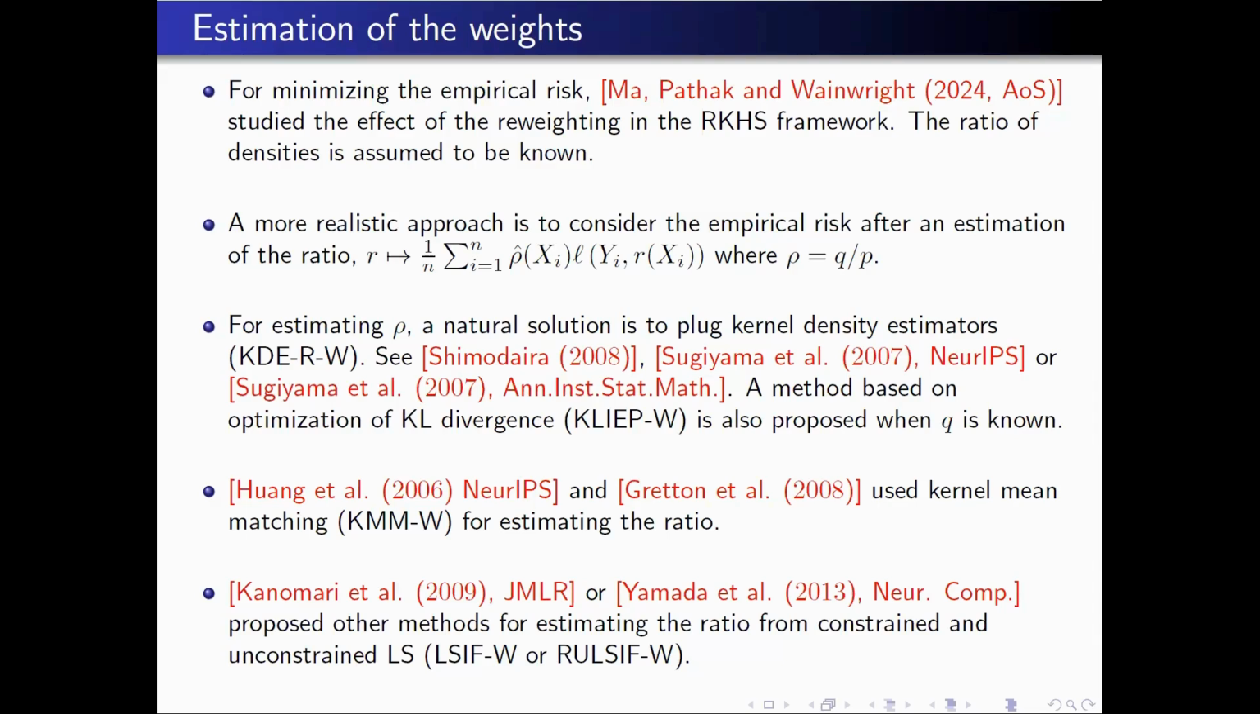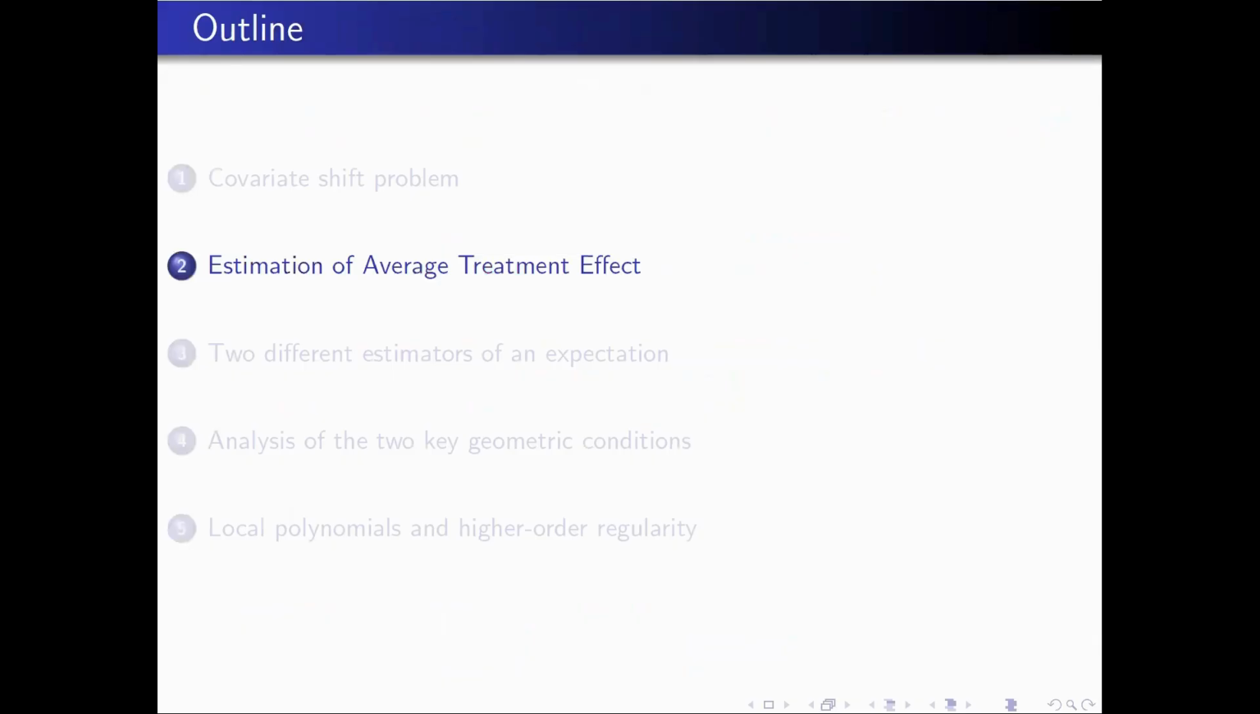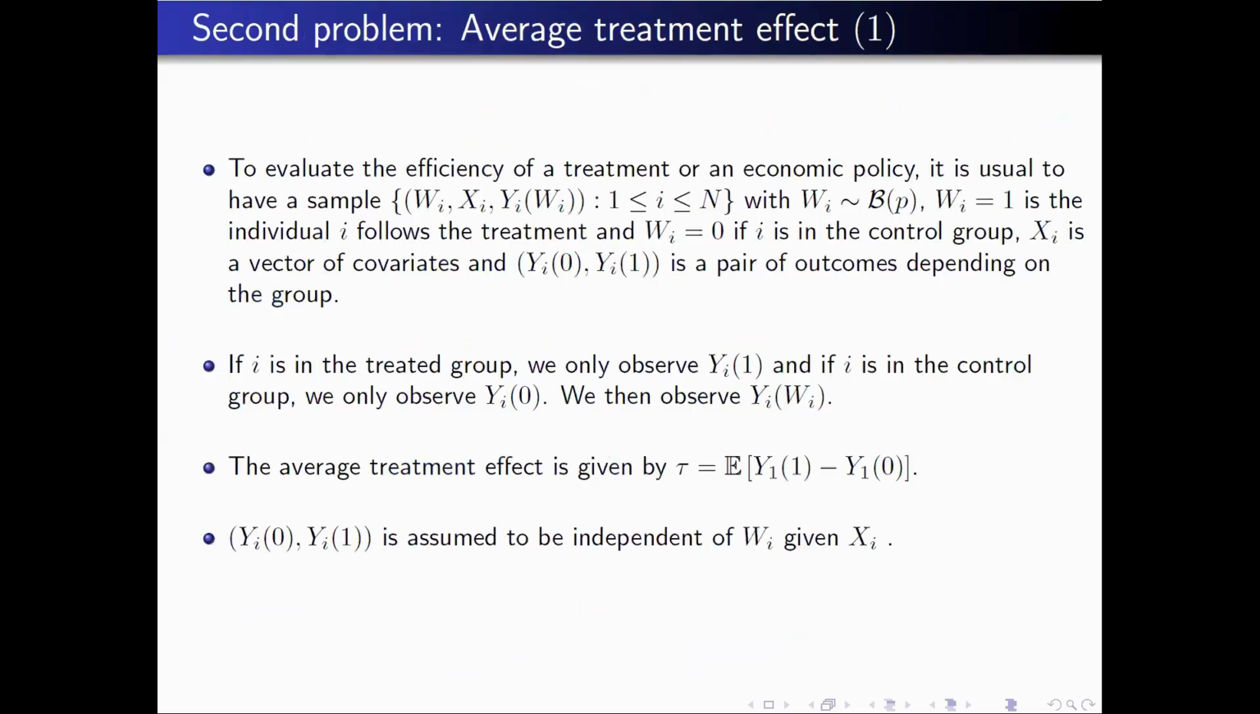I will use the concept of matching, and related to this, I will discuss another problem, which is also related to this reweighting problem, and which concerns estimation of the average treatment effect. It is another literature. It concerns the case of a treatment, which can be a medical treatment, for instance, but can also be an economic policy. What people do there is administer a treatment or not, and then you want to look at whether the treatment has an effect or not.